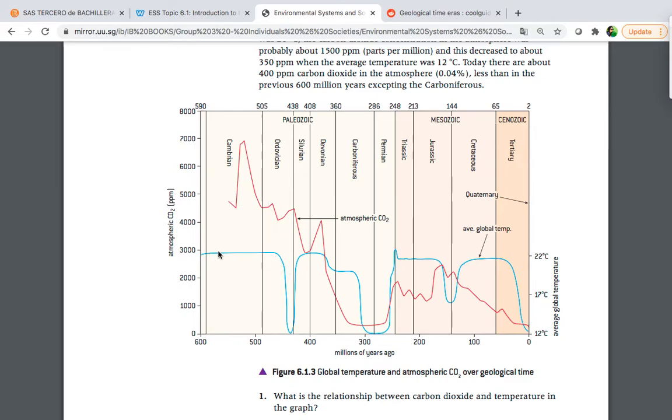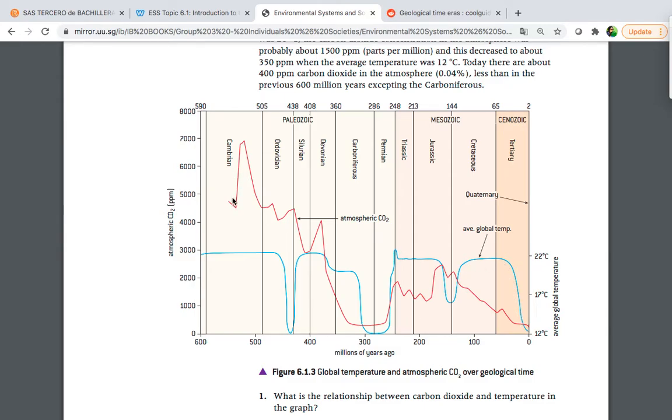Remember, something is happening here. We have an average global temperature of around 22 Celsius. So it was a little hot, not hot, but it was like that. Then something happened, a really big decrease of the temperature, and then these kinds of conditions, okay, as you can see in the different eras.